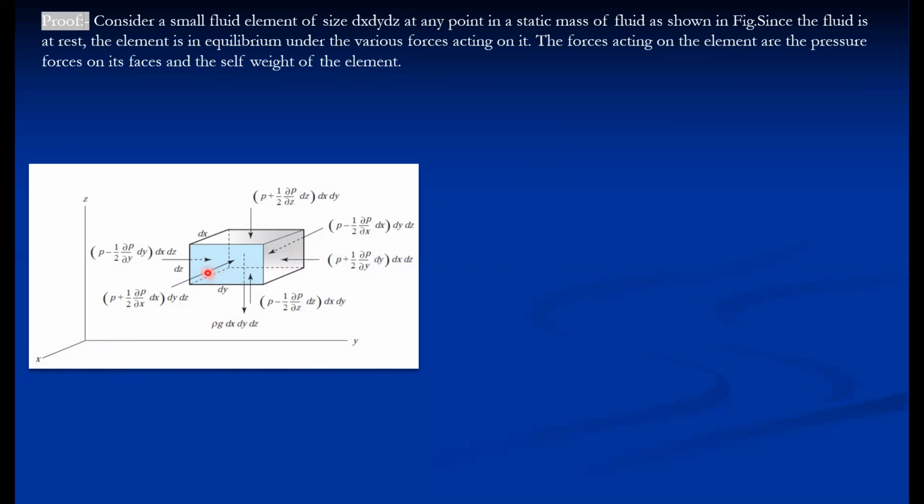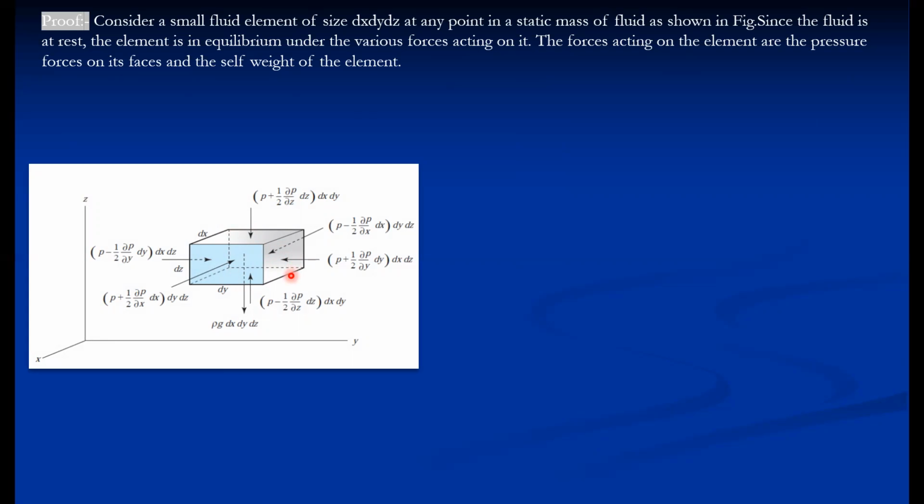Now this is a small fluid element of size dx, dy, dz at any point in a static mass of fluid, a big mass of fluid. We have to prove how the pressure varies with the depth. Since the fluid is at rest, the element is in equilibrium under the action of various forces acting on it.